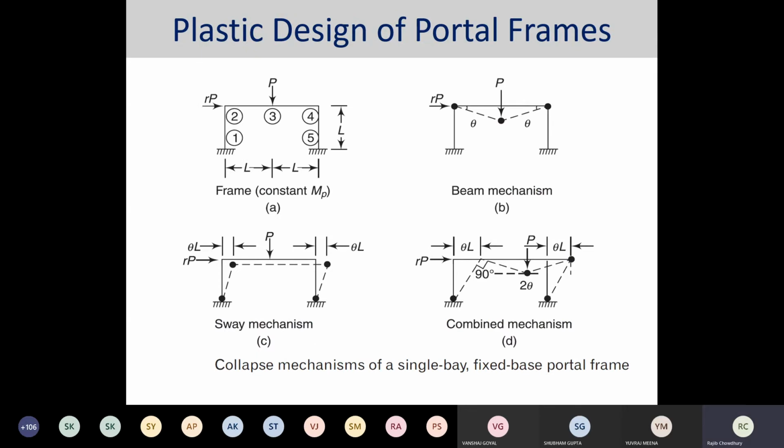So this is for the different formation of the plastic hinge at different locations of a portal frame. In the portal frame, this is a typical sway mechanism, and this is a combined mechanism that you know. This is a beam mechanism, and this is sway, and this is a combined mechanism. So, if it is a beam mechanism, only at the beam or at the rafter, or at the joint, this is a beam.